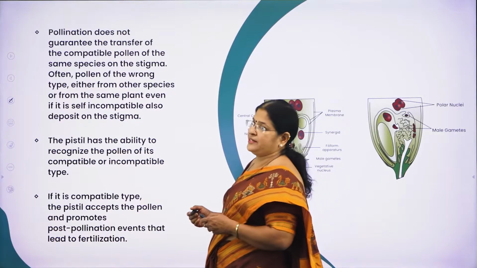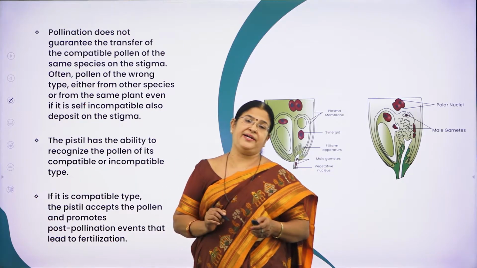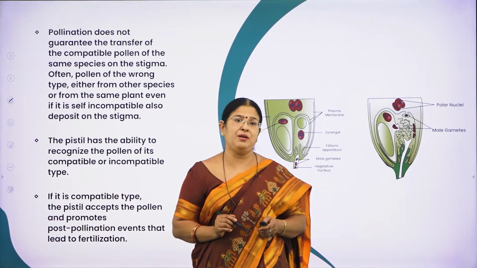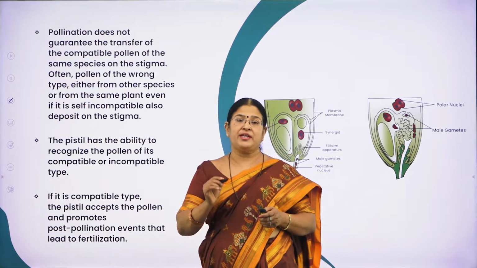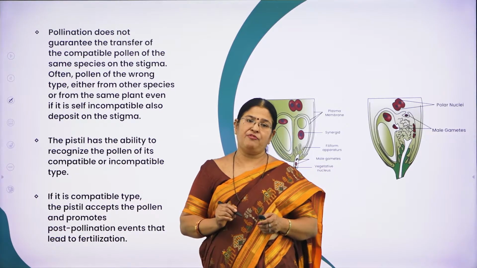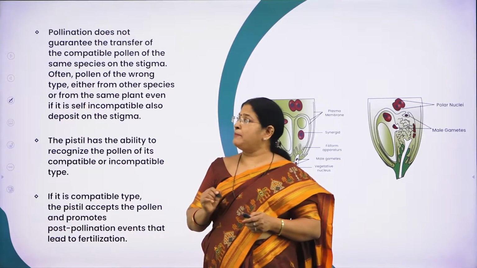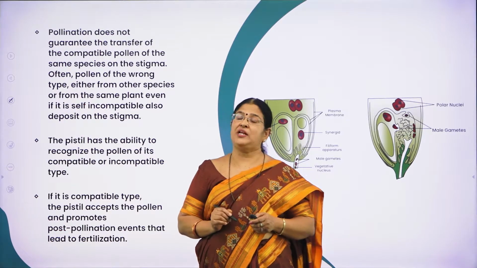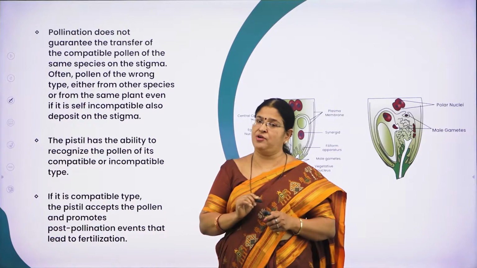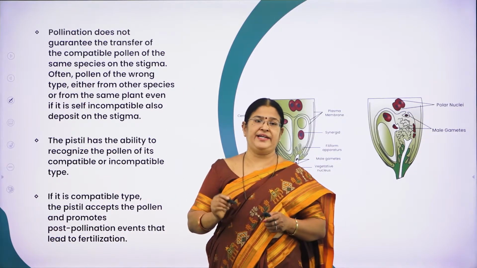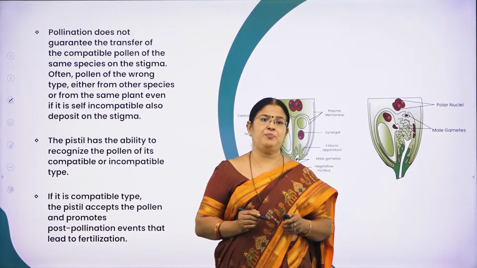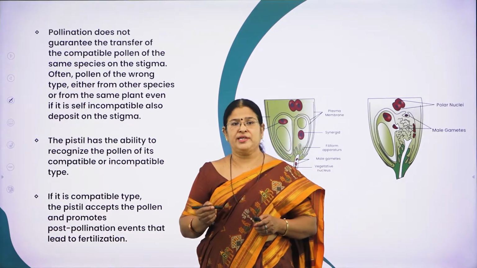So as I said, pollination does not guarantee the transfer of compatible pollen grains. So what do you mean by compatible? Only when the stigma of a flower recognizes the compatible pollen grains will it allow them to germinate. If not, it will not allow them to germinate. So pollination does not guarantee the transfer of the compatible pollen of the same species on the stigma.